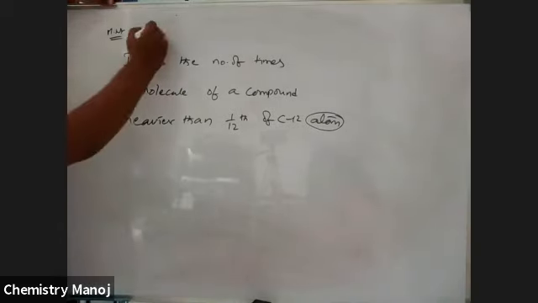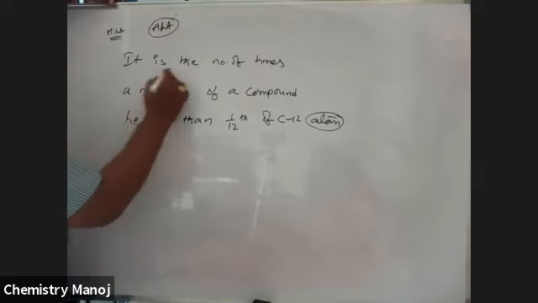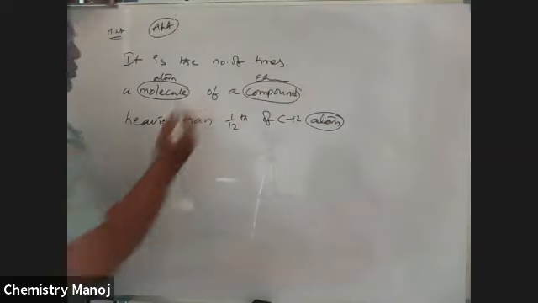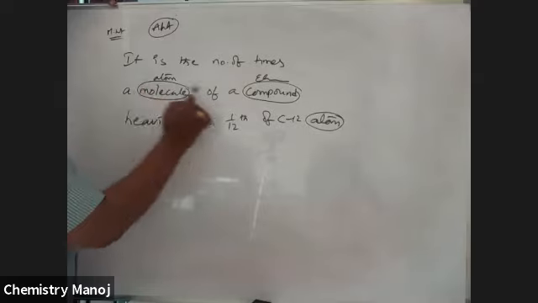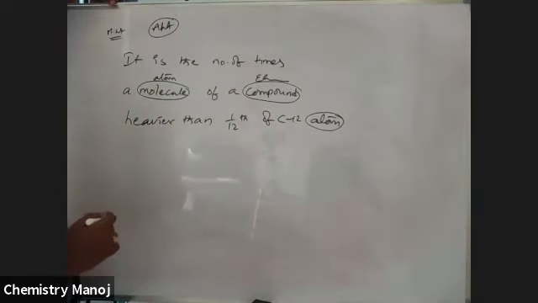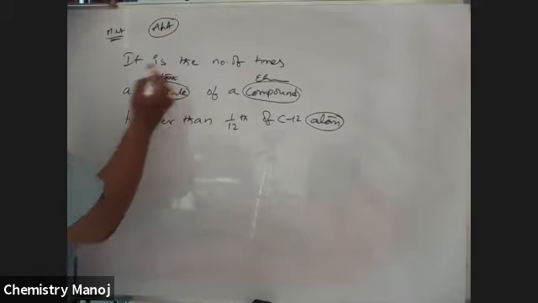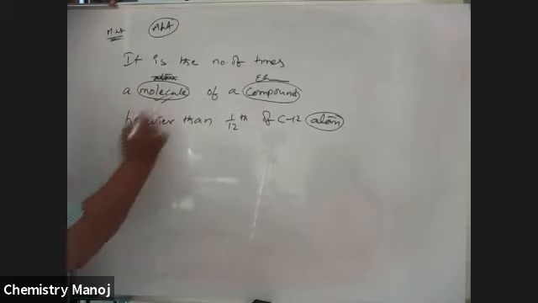In your previous case, in atomic weight, it is the number of times an atom of an element is heavier than 1/12 of C12 atom. But in case of molecular weight, it is the number of times a molecule, because it is molecular weight, it is molecule.